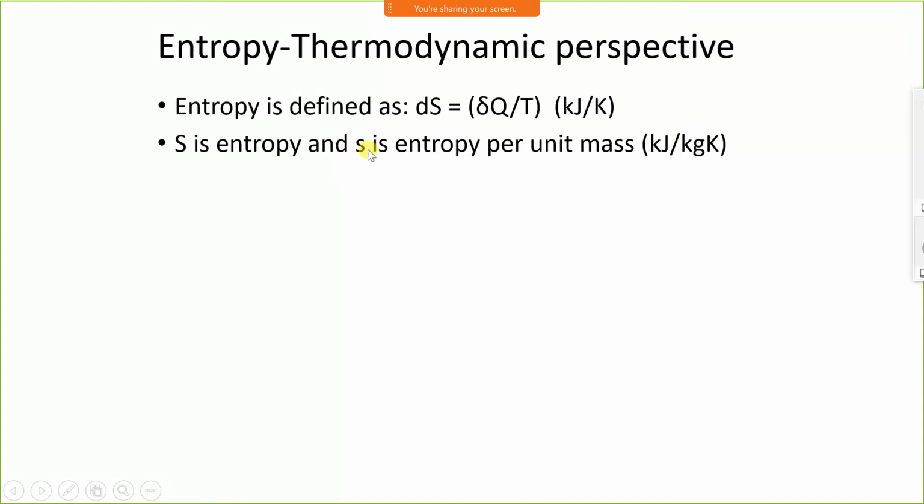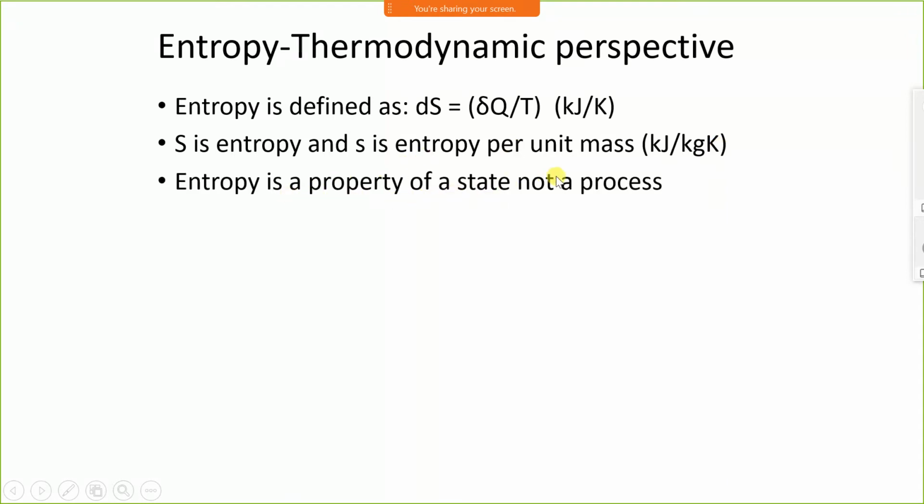Capital S is the entropy, and small s is the entropy per unit mass. Small s is the entropy per unit mass for 1 kg of mass, or we can say specific entropy. Whenever we consider 1 kg, we call it specific. Capital S is the total entropy and small s is the specific entropy, and specific entropy is per unit mass. Therefore the unit is kilojoule per kg Kelvin.